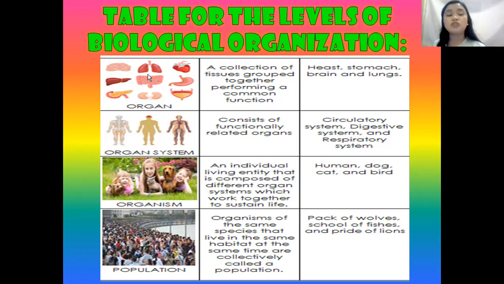Next, we have the organism. Organisms are individual living entities composed of different organs and organ systems which work together so that they can sustain life. And we are part of this, like humans, dogs, cats, birds, plants. So it's important to know that inside an organism, there is an organ system wherein there are organs that function and help the organism to sustain its life.